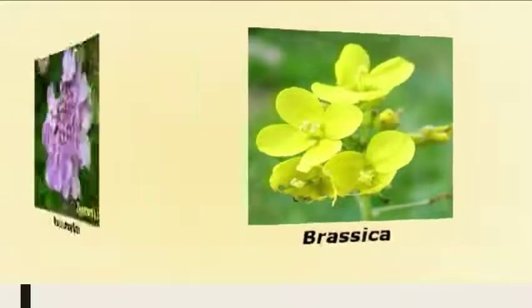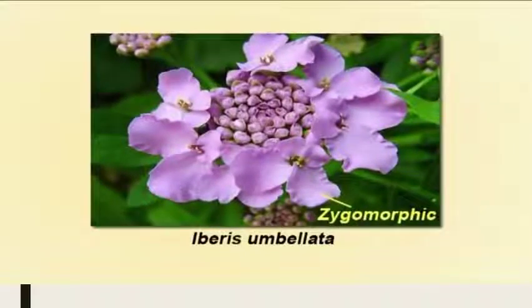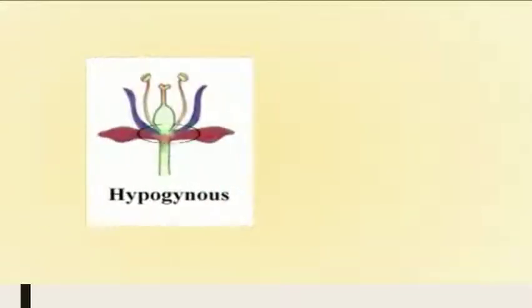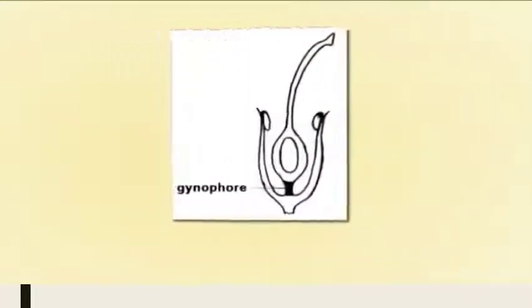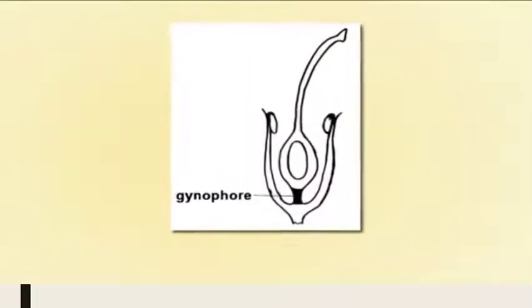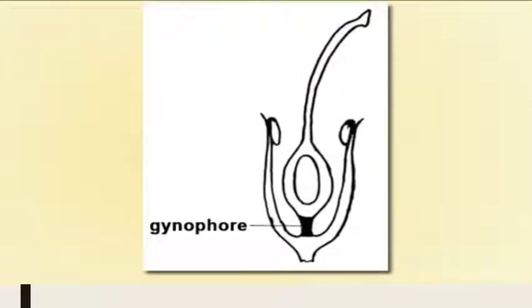Very rarely, there can be instances of flowers having a zygomorphic symmetry. The flowers are hypogynous or very rarely perigynous. The flower receptacle, that is the stalk of the flower, can sometimes prolong and form an elongate or shortened structure called a gynophore. Now, the individual parts of the flower one by one, starting from calyx, corolla, androecium and